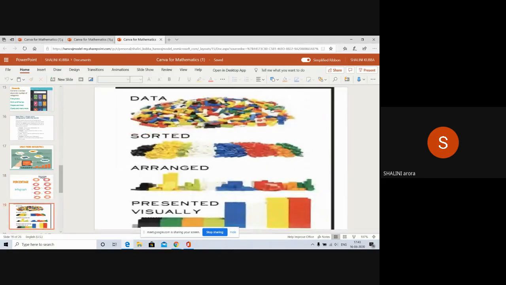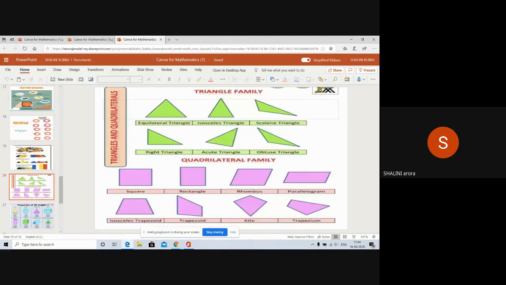Likewise, there can be one more infographic on statistics, like data. You can see it may be in different forms, like mixed form, then assorted, then arranged, and lastly presented visually. So it can be shown in many ways. Likewise, here is another infographic on triangles and quadrilaterals. Through this infographic, we can very easily teach students triangles, the family of triangles, and the family of quadrilaterals.